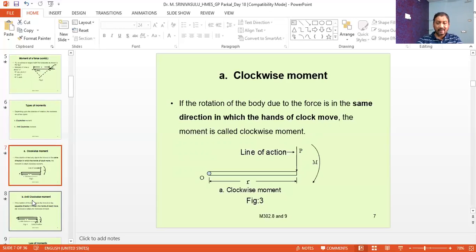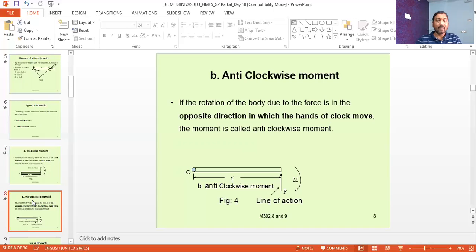It will try to rotate in the same direction as that in which the hands of a clock move. In the clock, the hands also move in the same direction, like this. So this is called the clockwise moment. In the same direction here also the body will move. And here also the amount of moment is equal to P into r, that is the force into the perpendicular distance. The next one is the anti-clockwise moment.